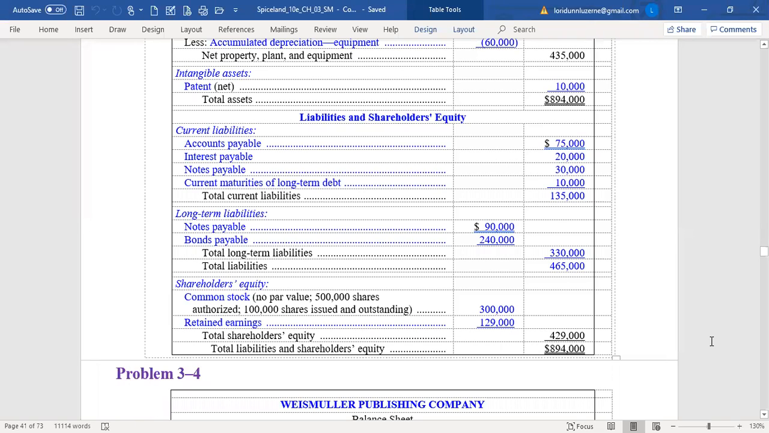So that's my suggestion when you're working on a problem like this. When there's additional information, first read all that additional information and determine how it impacts the numbers on your trial balance. And you could draw some notes for yourself right on your trial balance. So when you start working on that balance sheet, you catch everything and you put it in the proper category.